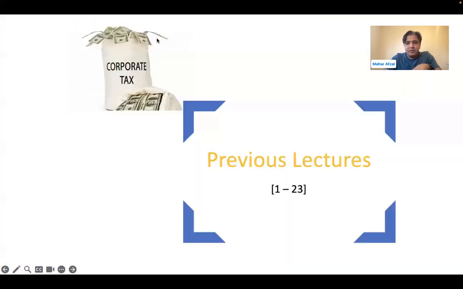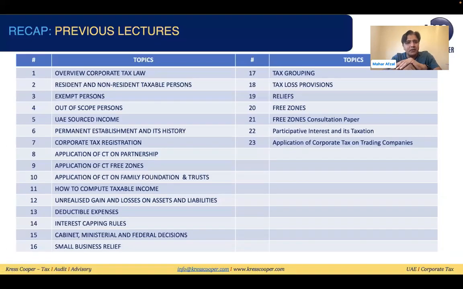Till now, in our previous lectures, we have already discussed various topics, and in these topics we have almost covered the scope of the UAE corporate tax law: on which entities corporate tax law is applicable, which persons are subject to corporate tax, which persons are not subject to corporate tax, what are the exempt persons, what is out of scope, what are the resident juridical persons, and what are the natural persons. This is what we already discussed in the scope of the UAE corporate tax law.